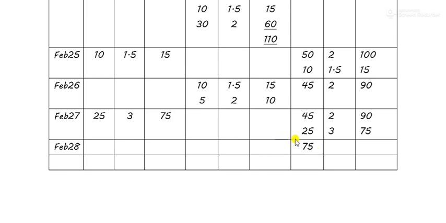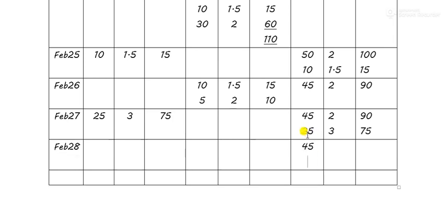So we will not argue with the sums, we will write 75 over here. Out of this 75, 45 will remain same. We will add 5 to this stock because this is LIFO method, so it becomes 30. Now if we are recording over here, then we will have to record over here also. Why? Because then the balance would not match, right? 45 plus 25 is equal to 70. 70 should have been the closing stock, but the sum says that the physical stock was 75 units. So in order to make this 75, we will have to record 5 units over here.